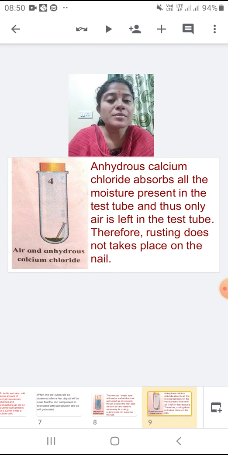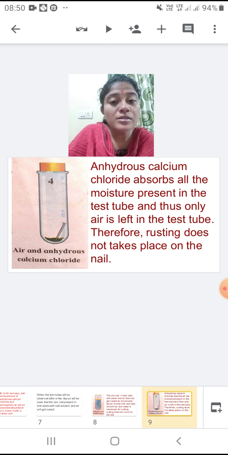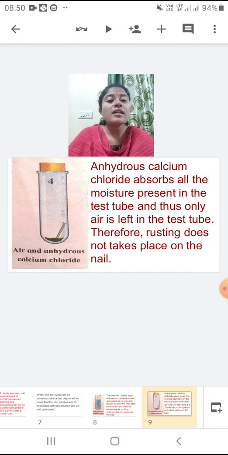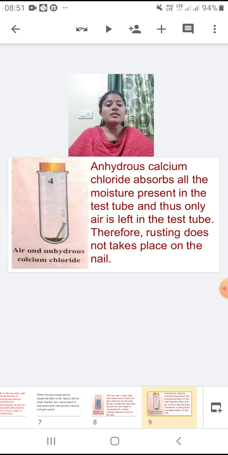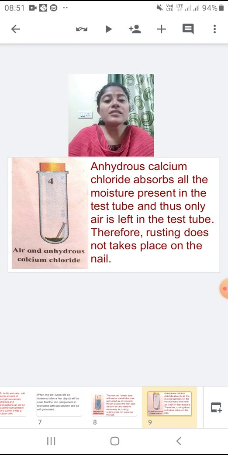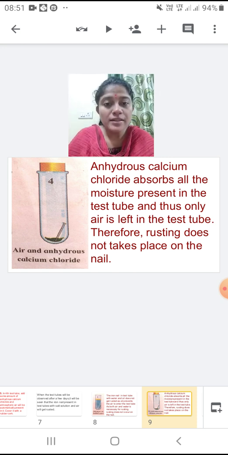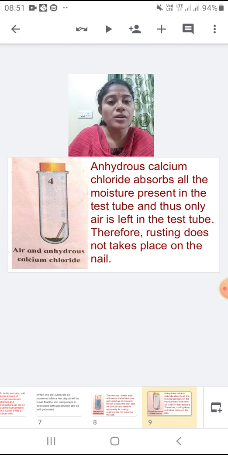Now what is the reason behind it? Why are the iron nails in these two test tubes, the one with calcium chloride and the one with oil, not getting rusted, and why are the other two getting rusted? So the reason is, for rusting two basic things are required, that is air and water.